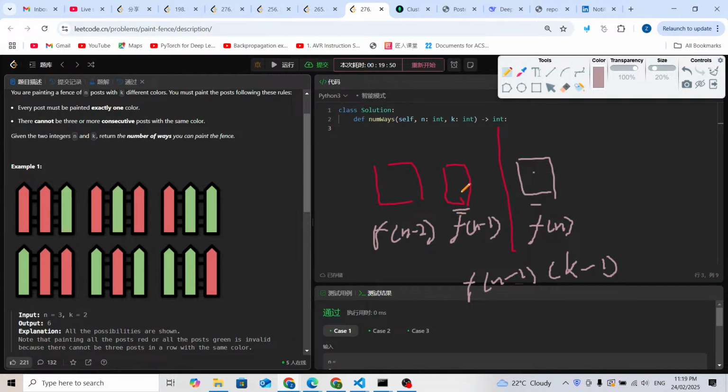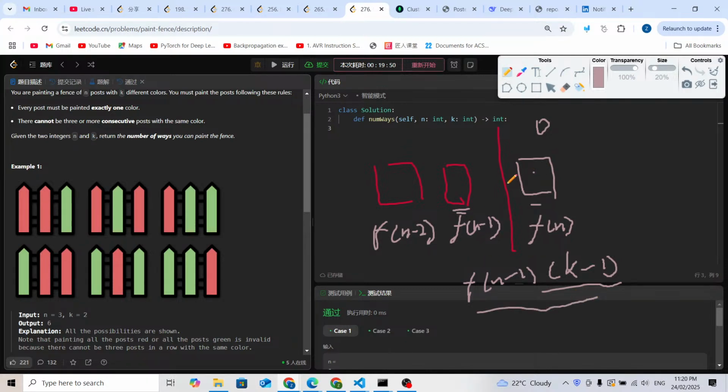Yeah, so for example, from here we know that it's going to have f(n-1) different ways. So if we pick a color, maybe white, it's going to be f(n-1). If we pick another color, maybe gray or other colors, it's going to be plus how many different ways? It's going to be k-1 different ways. So it's going to be f(n-1) times (k-1). So we should understand this color formula.